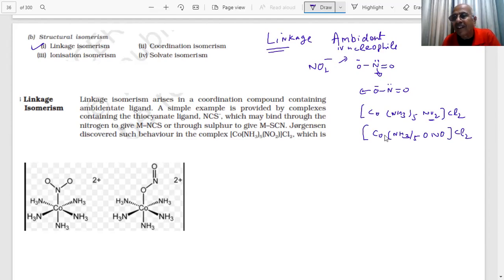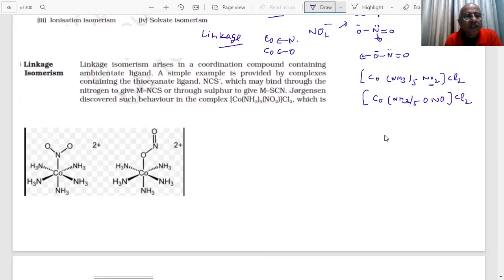These are called linkage isomers. Why linkage? Because the linkage has become different. In the first case, cobalt is linked to the nitrogen. In the second case, cobalt is linked to the oxygen. Here is an example of that.